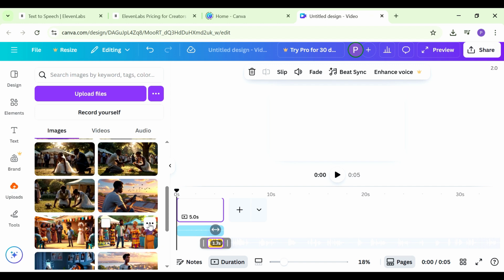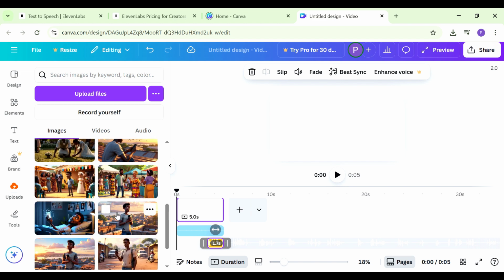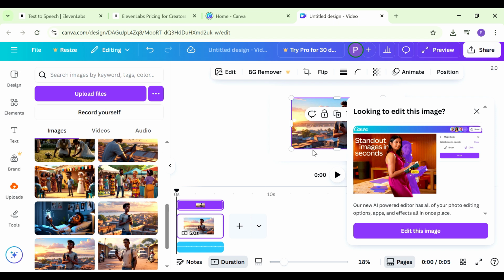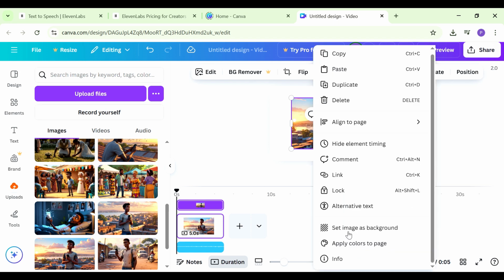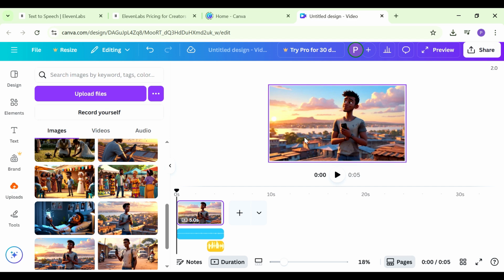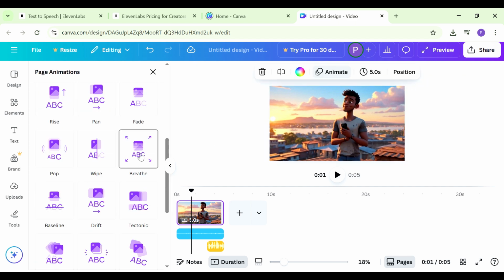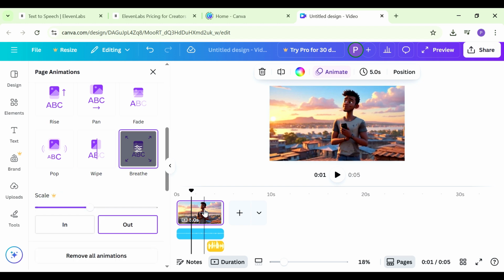So for the very first scene, I want to begin with Kevin here looking hopeful. So this is what I want us to begin with. So we're just going to tap on this image. It's going to come into our video. So just ensure you set it as the background. And we're also going to put in a bit of animation, maybe like a breathe effect, so that there's a bit of movement in our image, so that it's not just a still image.